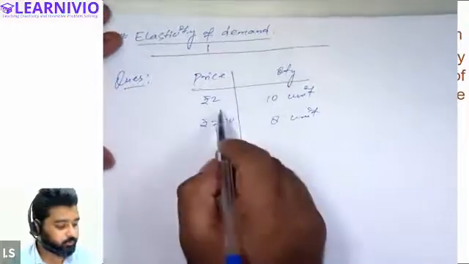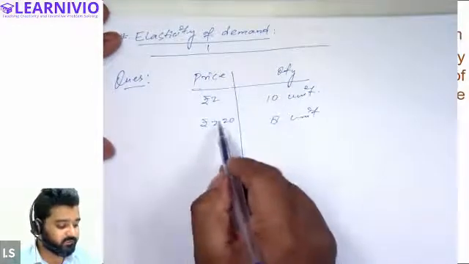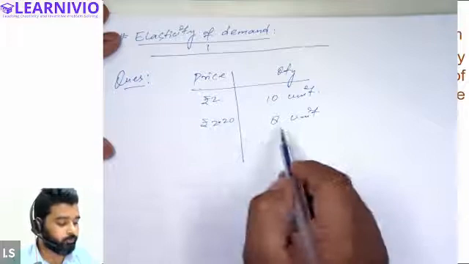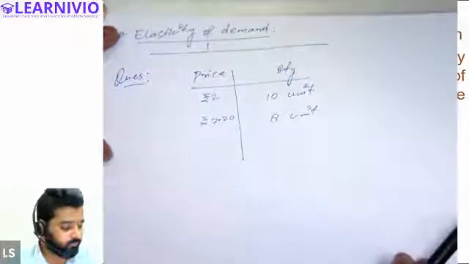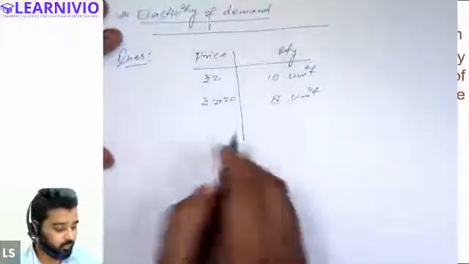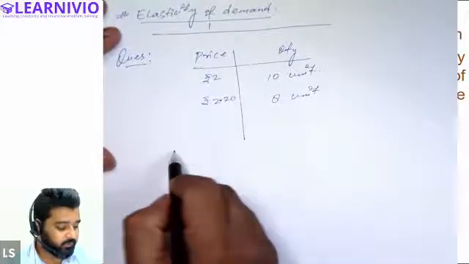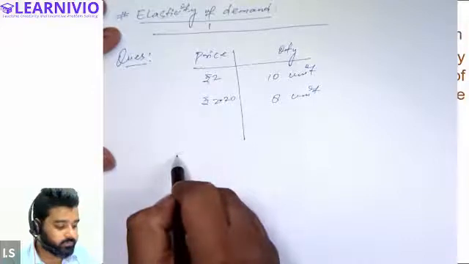All right, price is 2, quantity is 10, price rises to 2.20, and quantity falls by 2 units. So we need to find the elasticity of demand. So how will we do it? See, I said there are basically two formulas to calculate elasticity of demand.